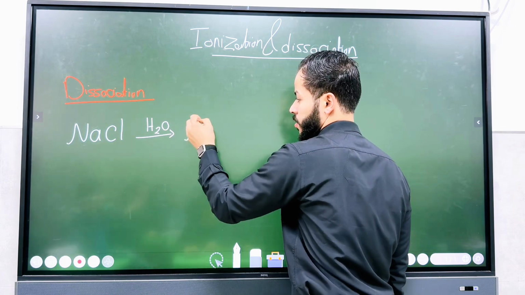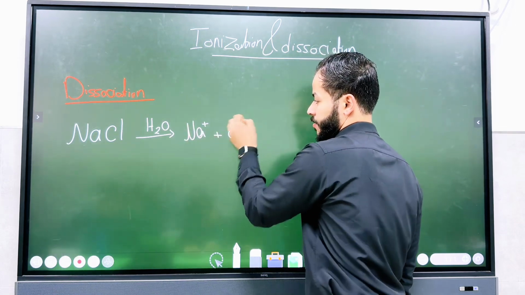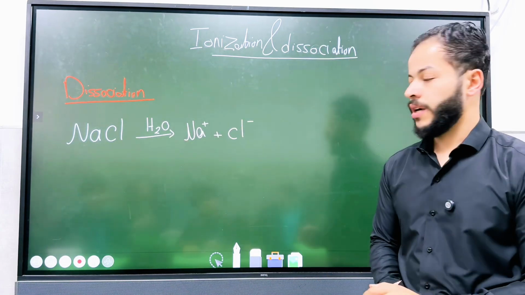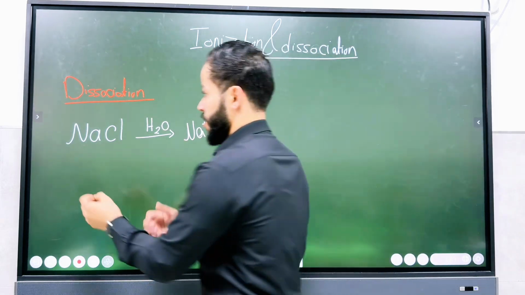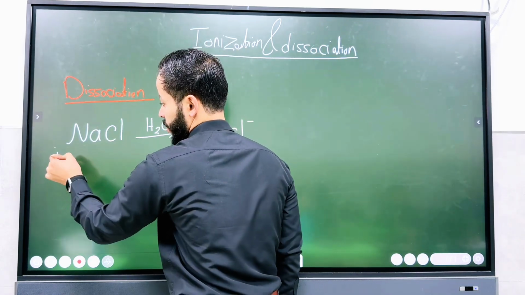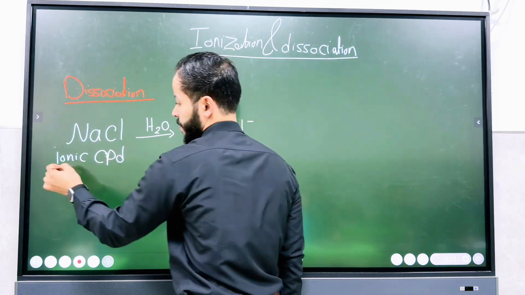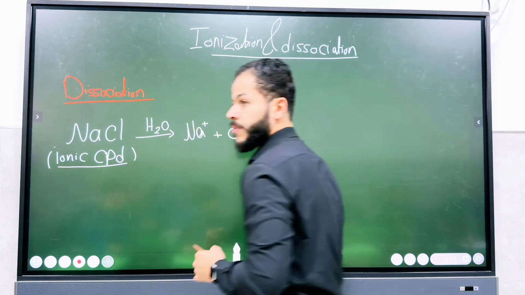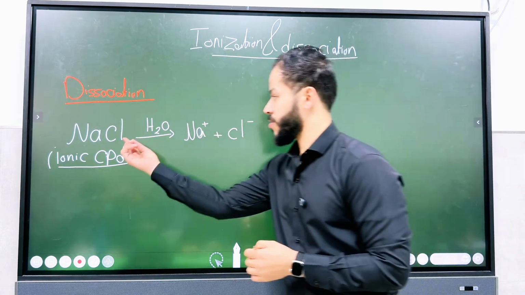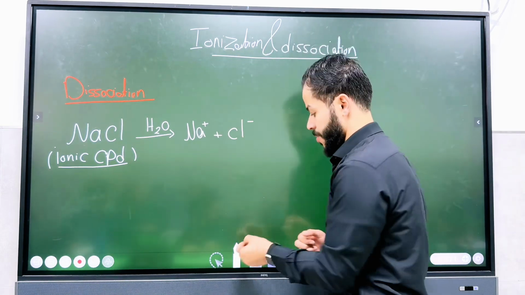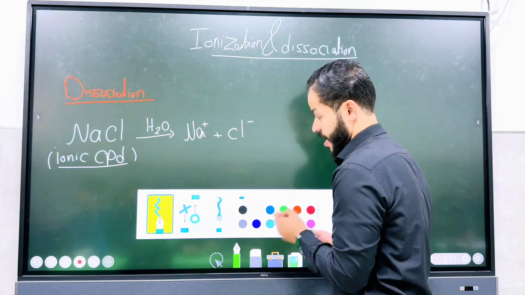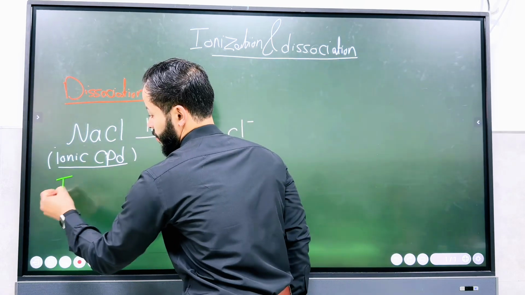Na positive plus Cl negative. The ions already exist, so this dissociation happens in which type of compound? Ionic compound. Yes, this is a salt, aqueous. Very good.